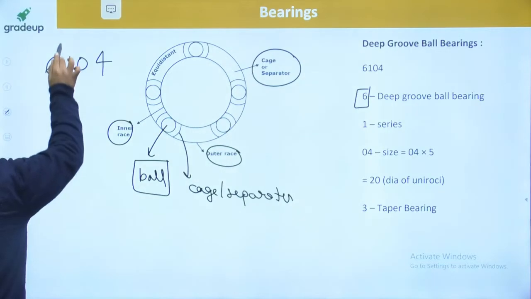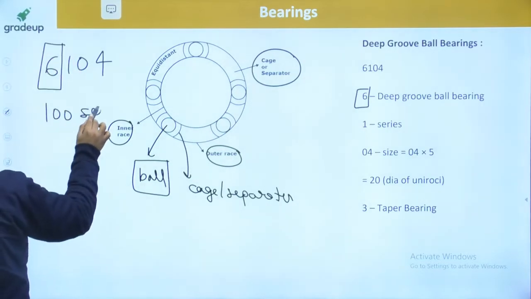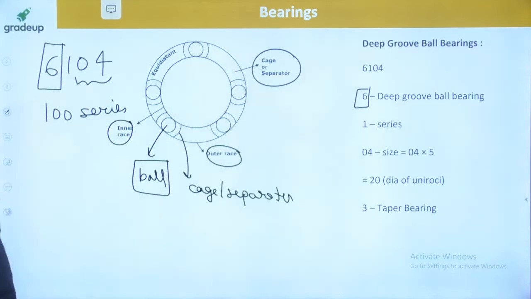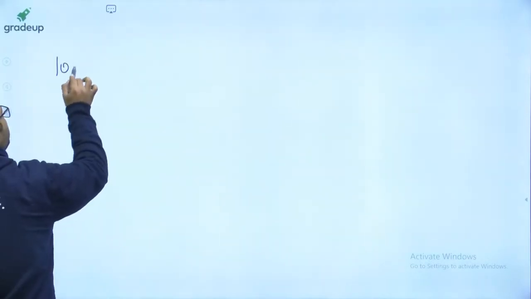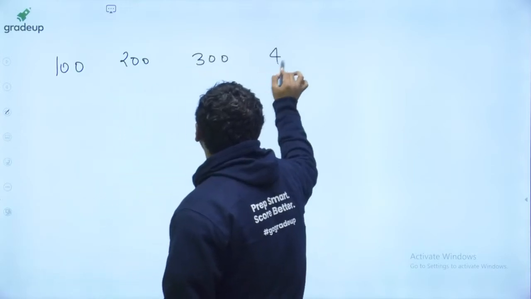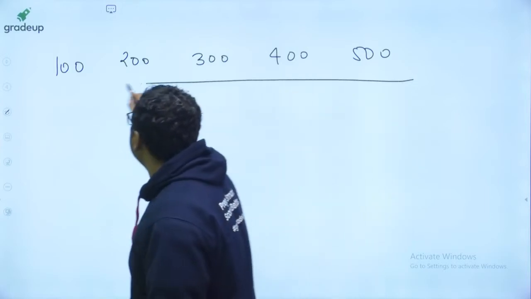What is the meaning of that? 6 is the bearing number, 100 is the series, and the last two digits tell you the size of the bearing. I am telling you how. If you talk about the series, they are available in 5 series: 100, 200, 300, 400, 500.